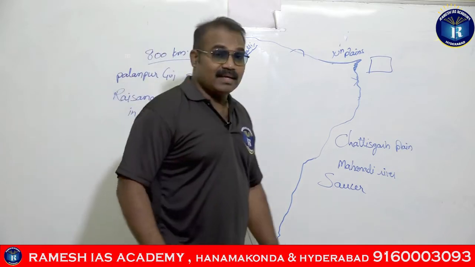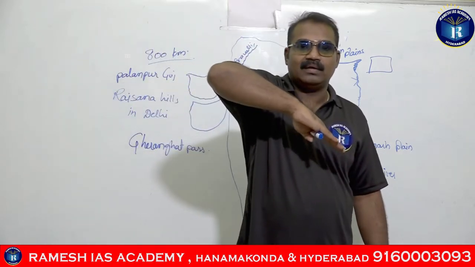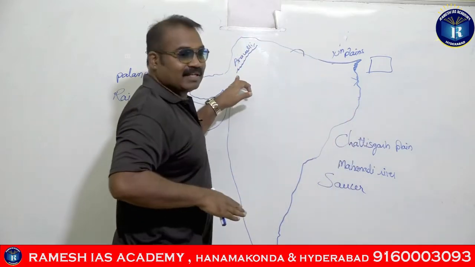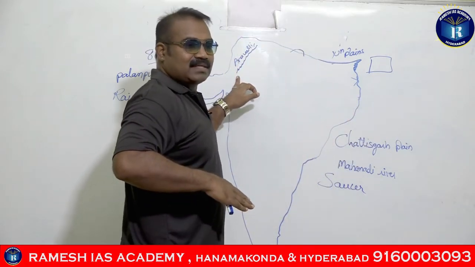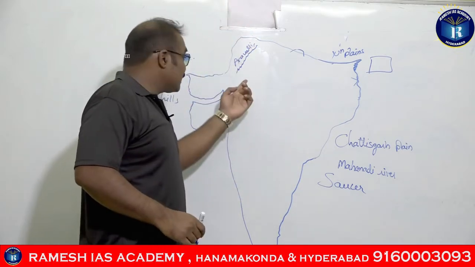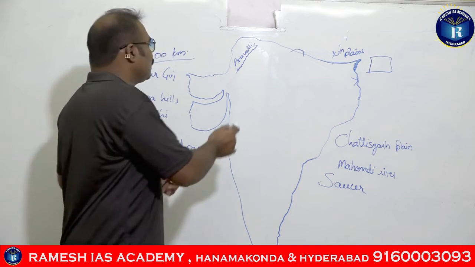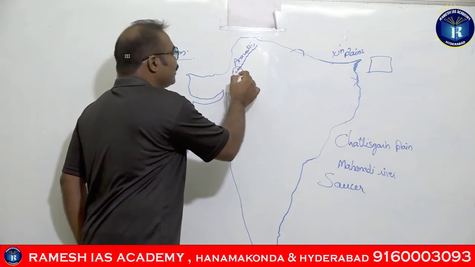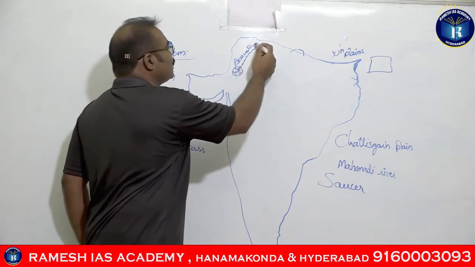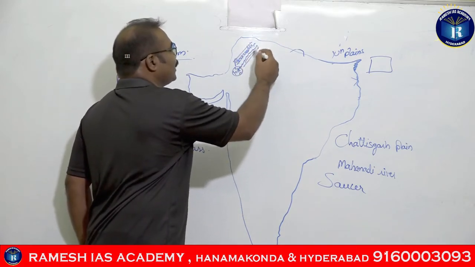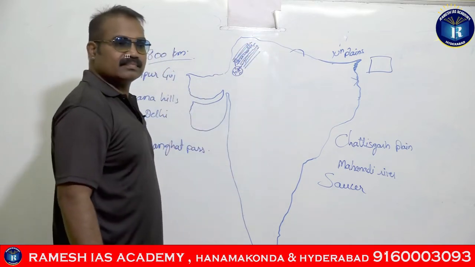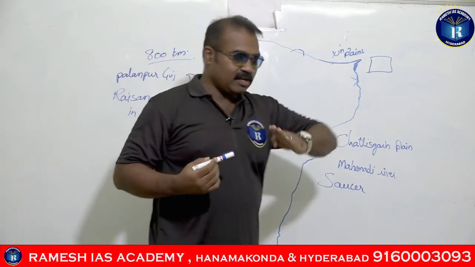As I said, the height of the Arawalis is maximum towards the south, so here you have the highest elevations. This is the important reason why only these areas receive rainfall, and all the areas on either side of the Arawalis are devoid of rains.